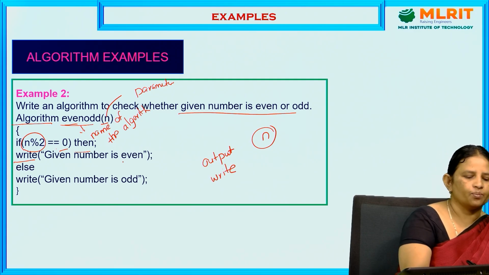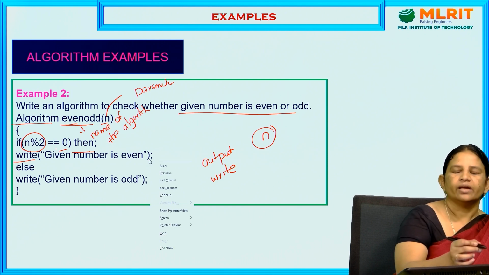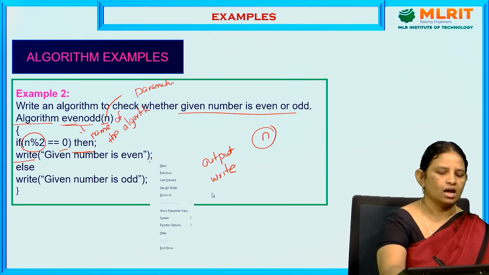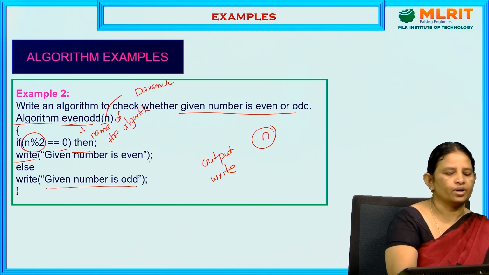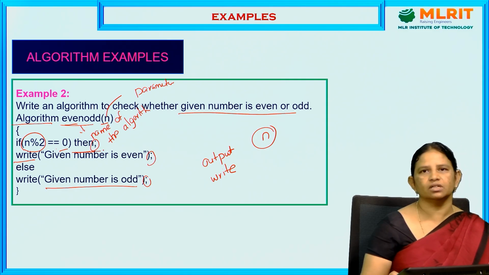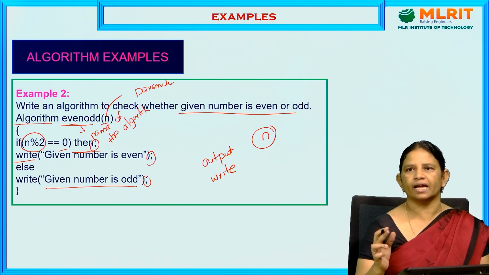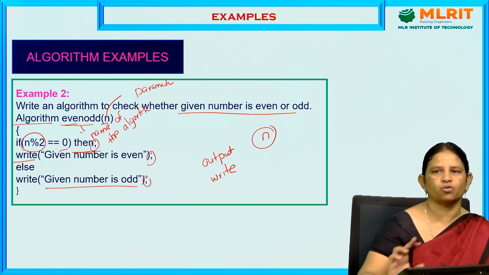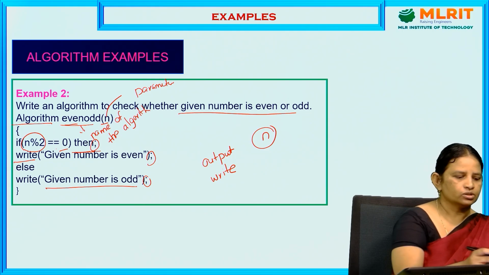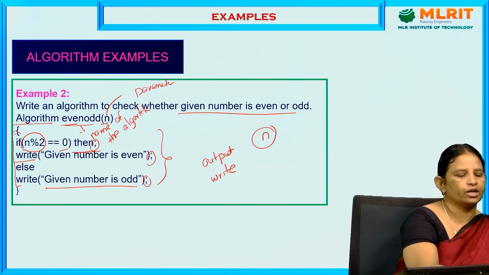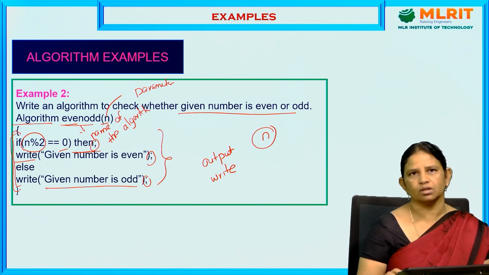Write given number is even. If that condition is not satisfied, then go to the else statement. So, write given number is odd. Each and every statement ends with a semicolon. The if then else statement is written in this format in the case of pseudocode. So, this is the body of the statement. The body of the statements is enclosed in opening and closing braces.